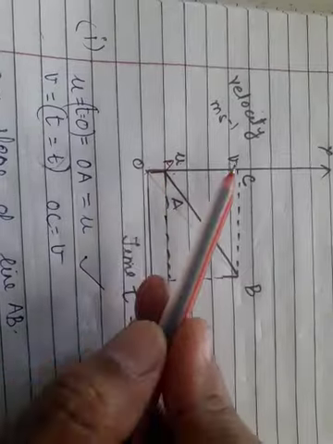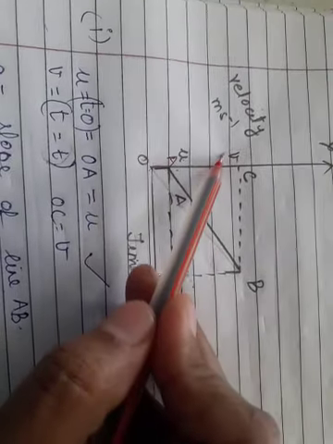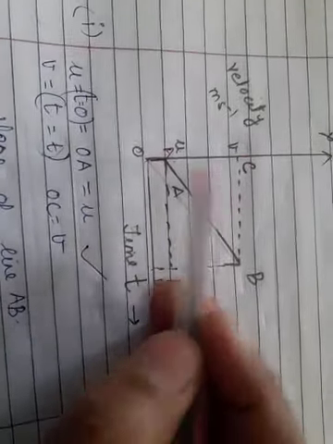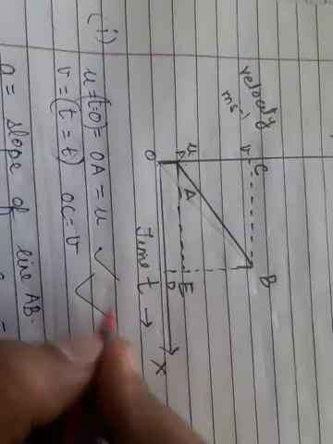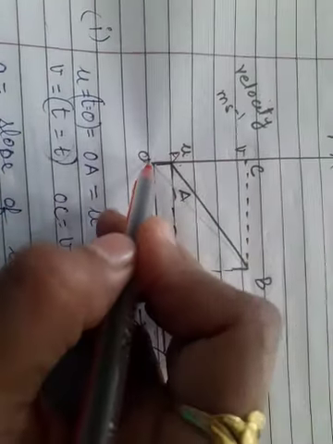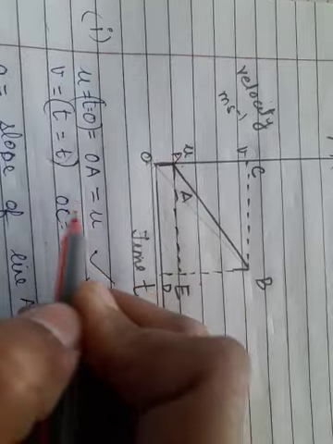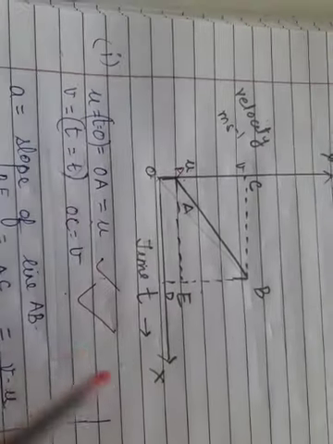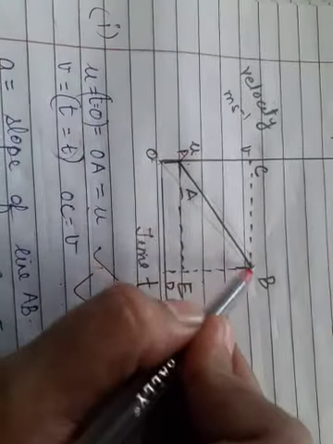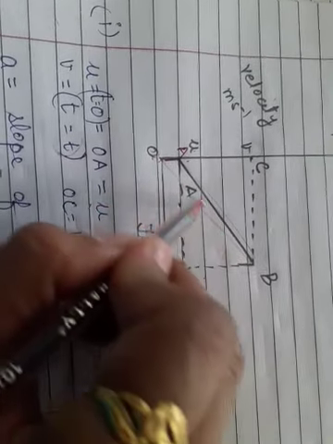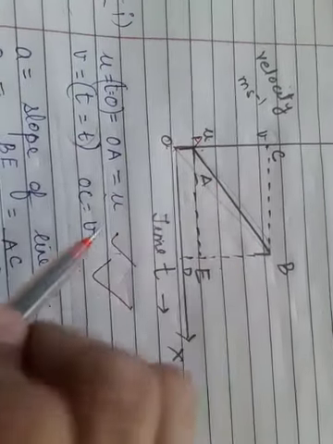Okay, what is my final velocity here? V, OC. OC is nothing but V. OC is V, OA is U. So U and V. Now this is a straight line inclined to the time axis. Now I want to find out the slope of it.